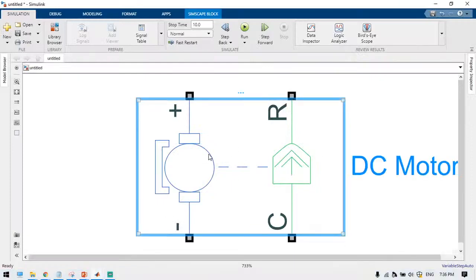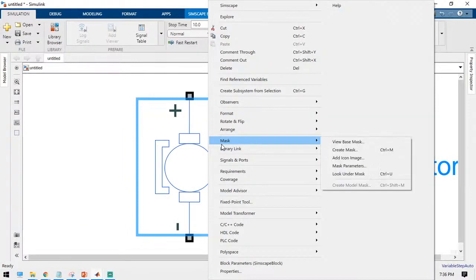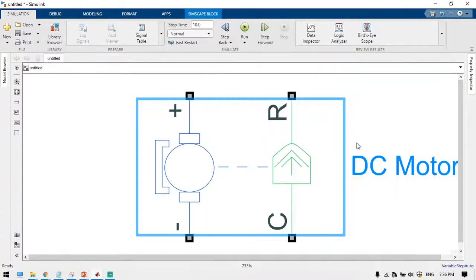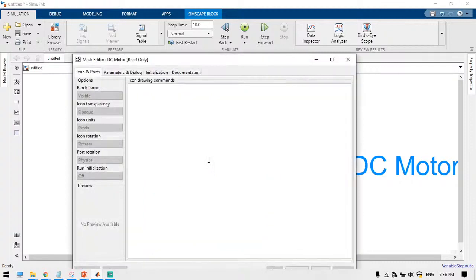Simply, you can take this library block, go to mask, and then look under mask or edit mask. Some mask properties will be there, and here you can modify all the components. That comes under the specialized block sets. If you develop a particular block set, you can publish it on the MATLAB MathWorks Central File Exchange.